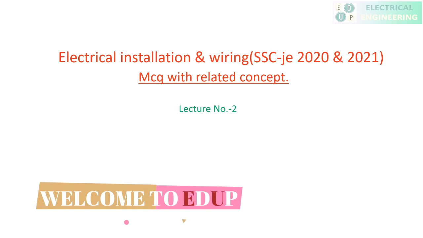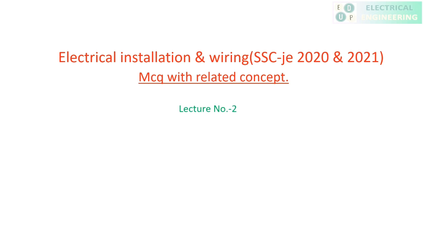In our first lecture we already completed electrical lighting systems, that means various electrical lighting and their applications. In this lecture we will see electrical installation, from the wiring side, meaning in which area we will prefer which type of wiring. So we will start with MCQs and related concepts. Now let us move.